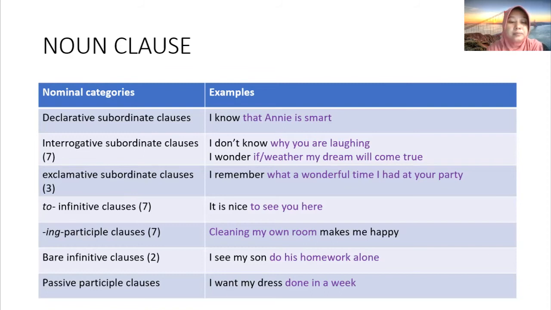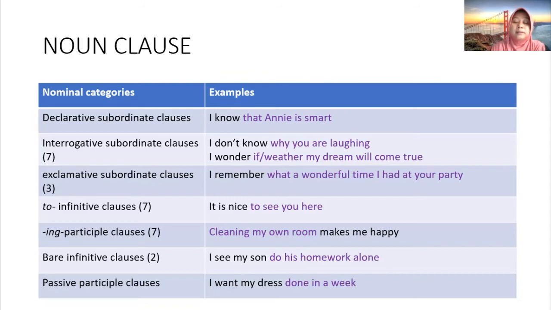Okay, passive participle clauses, for example, I want my dress done in a week. So done in a week is the passive participle, noun clause using passive participle. Okay, these are some nominal categories of noun clause.